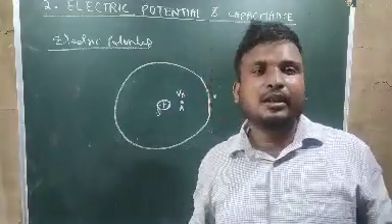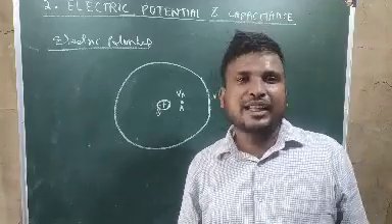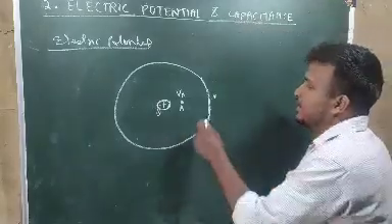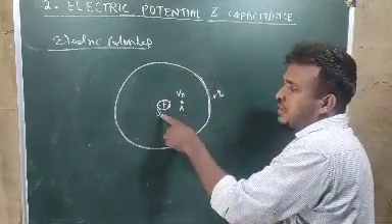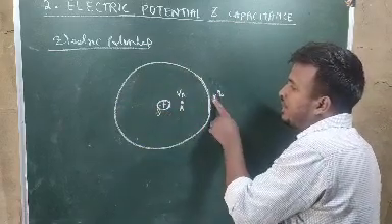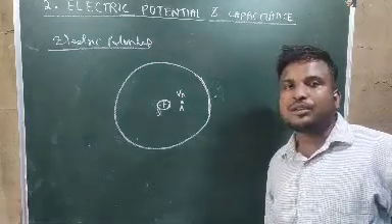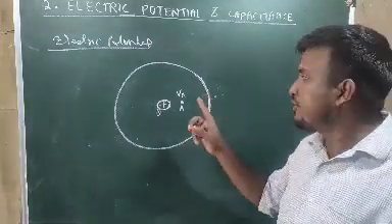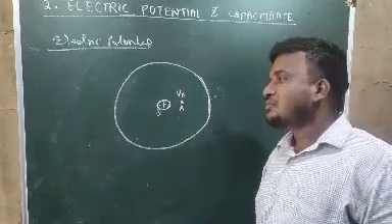That country America will be like infinity for me, because it is out of my range. Similarly, this test charge Q naught is out of the range of this capital Q, meaning outside the field of this capital Q. So this point is regarded as the infinity. So what is electric potential? The amount of work done to bring a unit positive charge from infinity to a point inside the electric field.